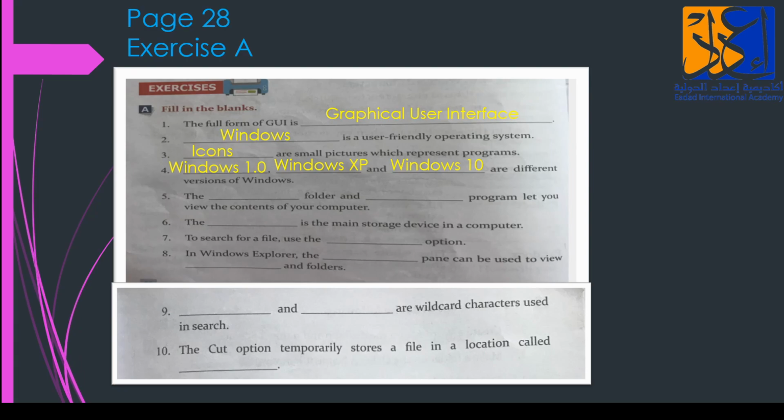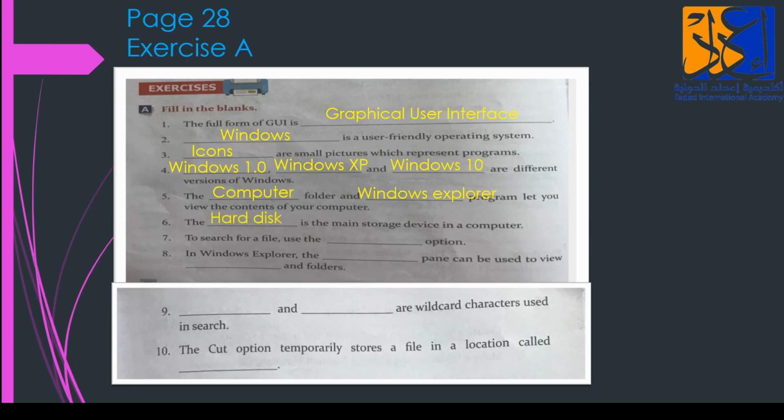Done? Next, the dash folder and dash program let you view the contents of your computer. The computer folder and Windows Explorer program. Next, the dash is the main storage device in a computer.